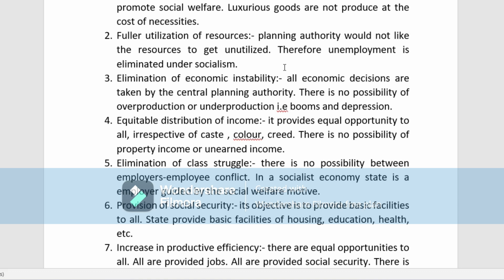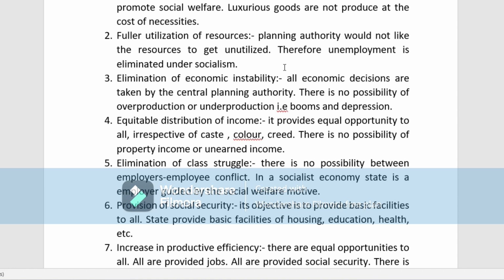Allocation of resources is made by which authority? By the planning authority to promote the social welfare. And for that reason, here luxury goods are not produced at the cost of the necessary goods, because the main aim is not to maximize profit. But in a capitalist economy, what happened? The people always try to produce luxurious goods, comfort goods, because in luxurious or comfort goods the profit will be high, so naturally they produce this luxury good. But in the case of a socialist economy, they always try to produce the necessary goods.